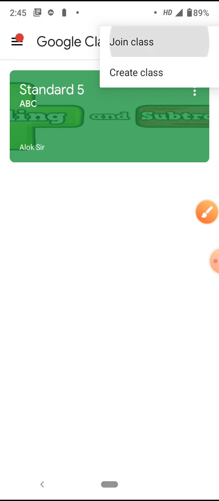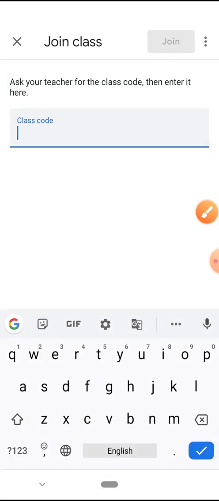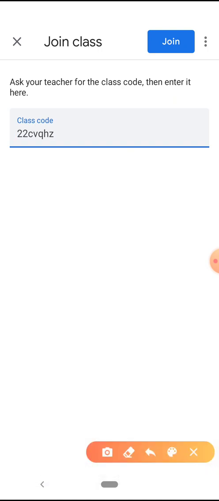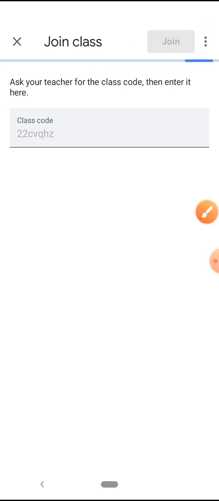You click join class, and the screen is going to show you a message which says ask your teacher for the class code. This is going to be the same code that you copied from the WhatsApp message or from the school app. You have to enter that code. I have just copied it, so I'm going to paste it exactly here. After having done that, you see the top right corner, the join button is here. So I'm going to click join, and I'm going to be entering a new classroom.